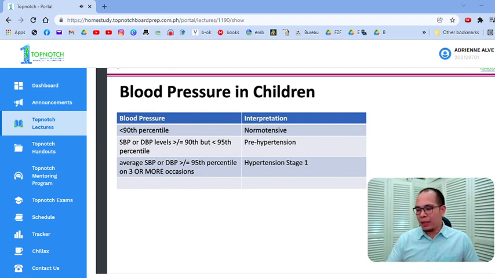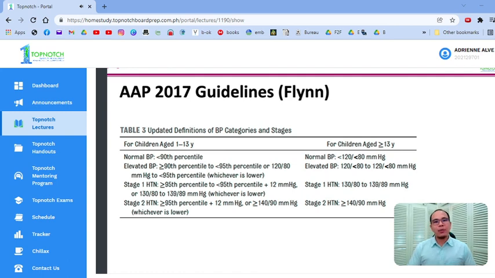So this is based again from your pediatric preventive handbook. This is an example of that handbook, although this is already old. This is 2016. Meron na tayo mas bagong version. So please do get a copy of this handbook, okay? The most recent guidelines are from the AAP, American Academy of Pediatrics. The cutoff values are shown on your screen. This is from the journal article written by Flynn. Medyo hindi naman sobrang lalayo dun sa pinakita ko sa inyo.